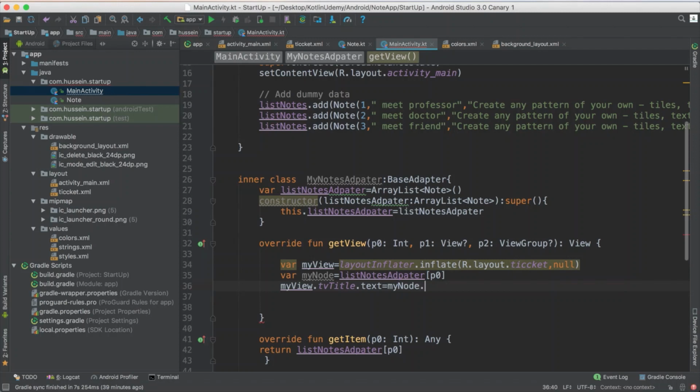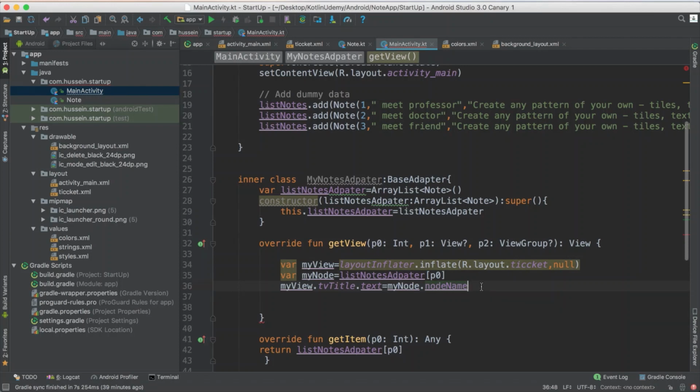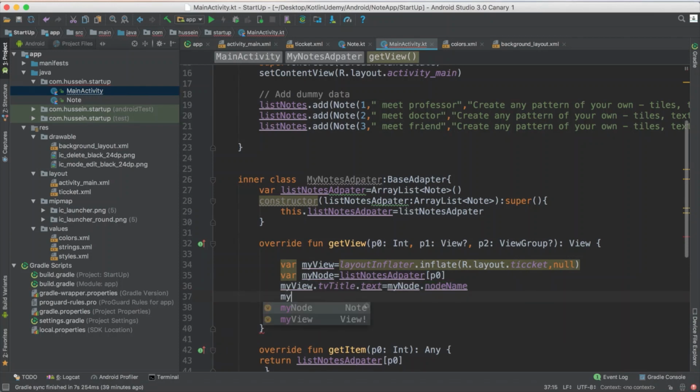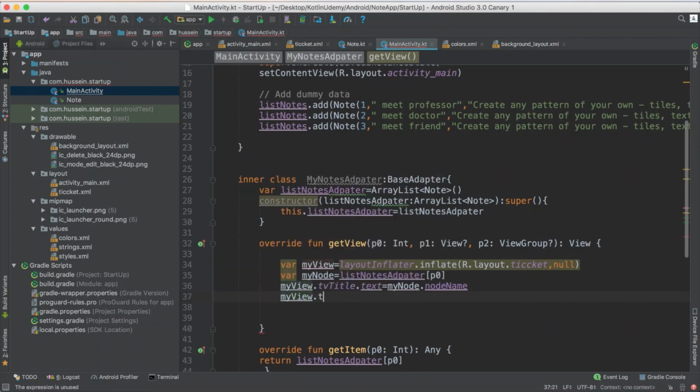So I say dot. If I just select dot, I have information about name. Hey, add the name here. Same thing, my view dot TV description dot text. Add my note dot the note. I named it note description, should be note. So now yes, I have the ticket. I have the item. Getting the item, add it inside the ticket.